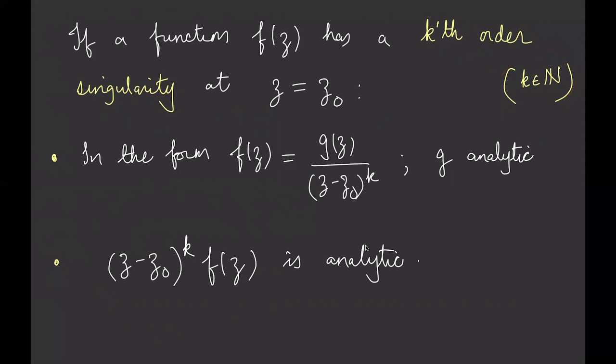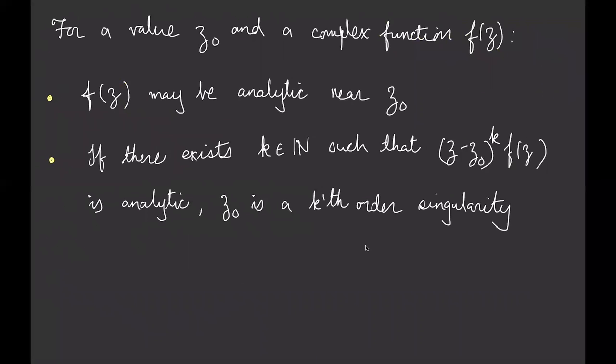It could be 3, for example. Okay, so if I have a value of Z0 and a complex function f of Z, well, I have several options, right? One of the options is the sort we were talking about before when we applied Cauchy's integral theorem. f of Z may be analytic near Z0, so it's a perfectly well-defined function like e to the Z or Z squared. So that's one possibility.